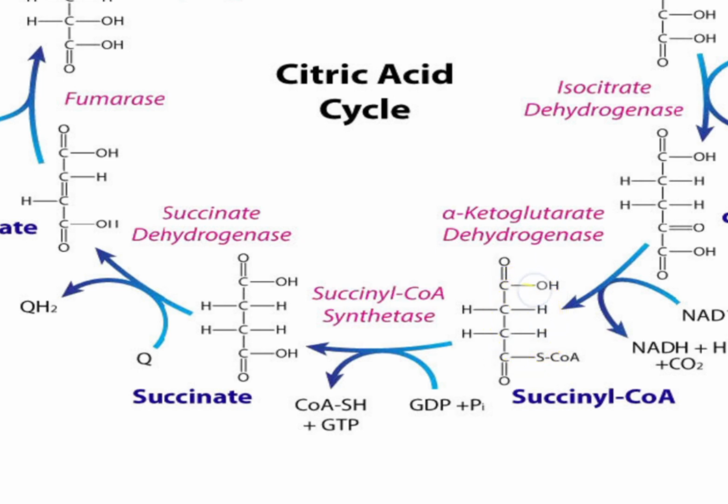Now when we are converting this succinyl coenzyme A to succinate, it involves an enzyme known as succinyl coenzyme A synthetase, because we are converting succinyl CoA into succinate. Good. So when you look at this reaction here, it involves expenditure of some energy. This energy that is expended is immediately taken up by GDP. This GDP and an inorganic phosphate turn to GTP. GTP usually is immediately broken down.